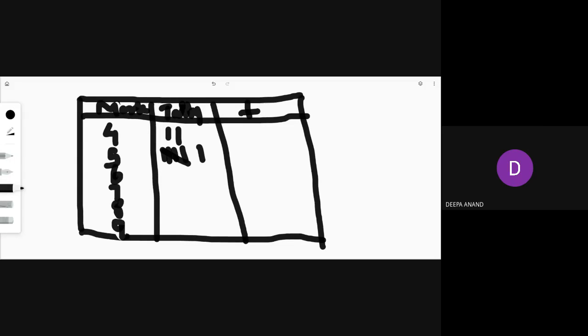Okay, then 3. Here it is 3. 6 is 3. 7 is 4. 8 is 3. 9 is 2. Then here you write the numbers. It's 2, 6, this is 3, this is 4, this is 3, and this is 2.